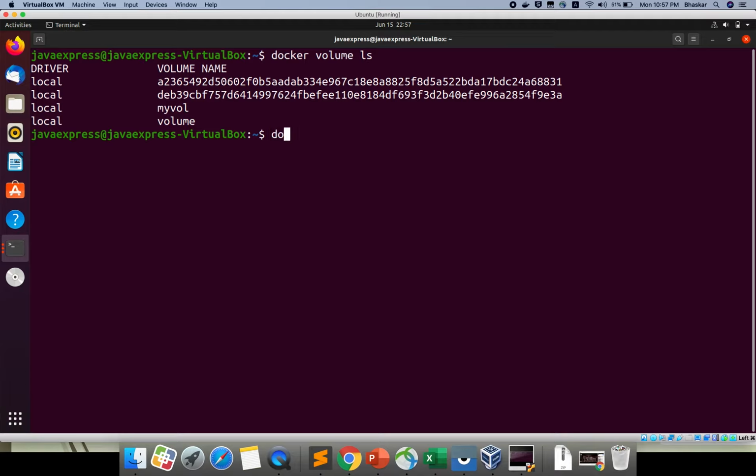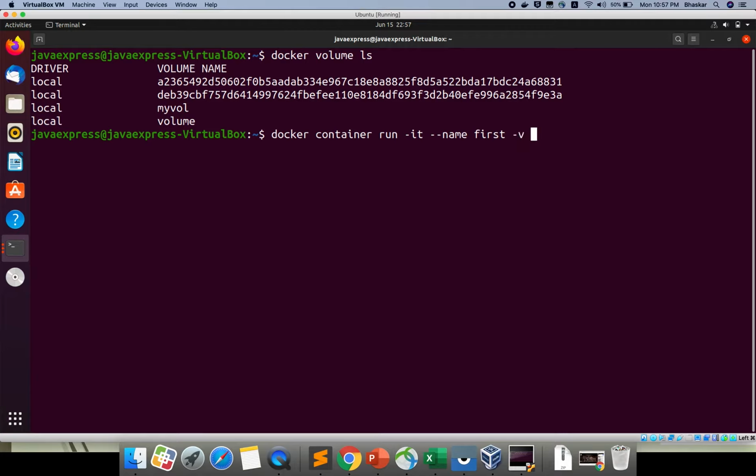Next I will create one container. I will run docker container run. I want to run in interactive mode, so I'm using -it, and --name. I want to give some name, otherwise I will give first container. I'm giving first. And if you want to give a volume, the syntax is -v.